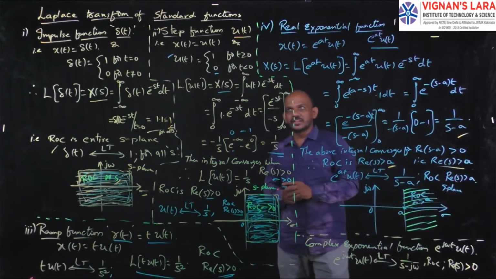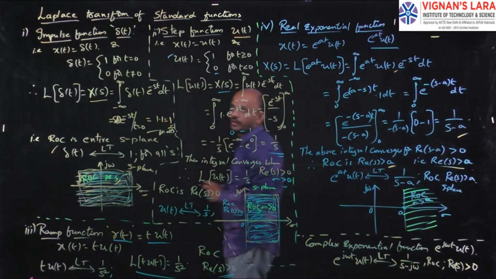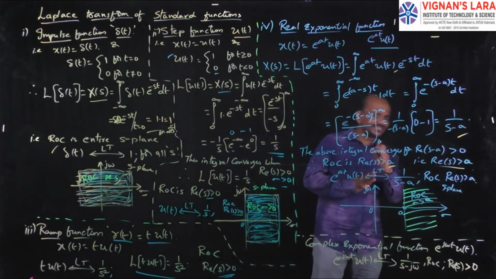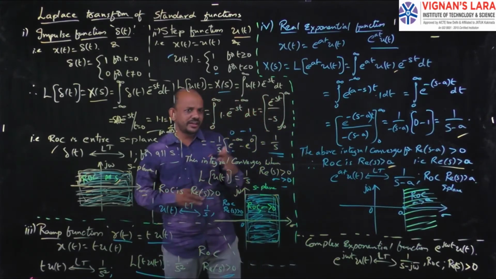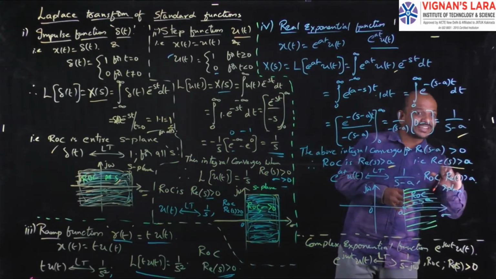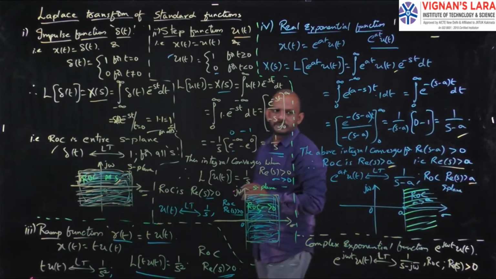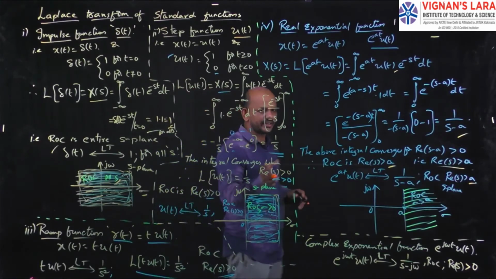Why? Because in this I am using u of t, so that is a right sided signal, a right sided sequence. While explaining the properties, I said that for a right sided sequence the region of convergence is the real part of s greater than the value. So this is applicable for the step function also. For the step function also I have written greater than 0. Why?